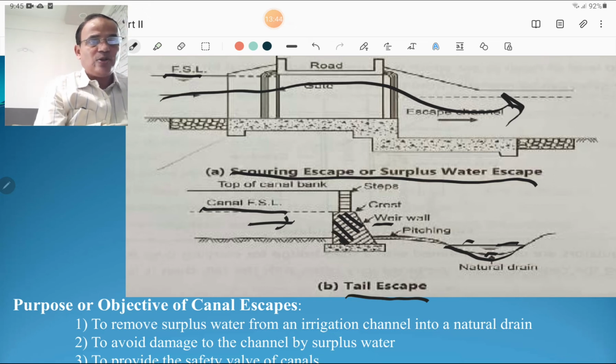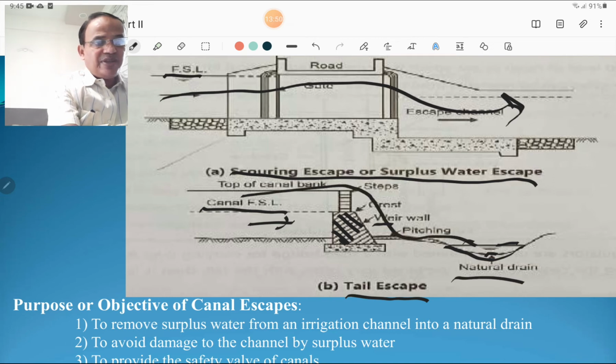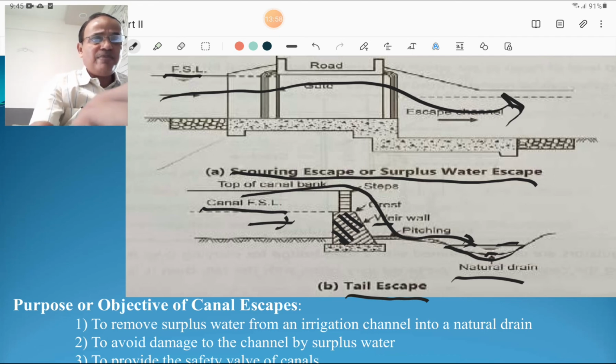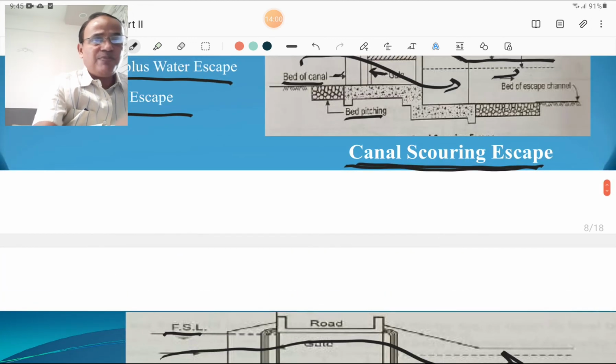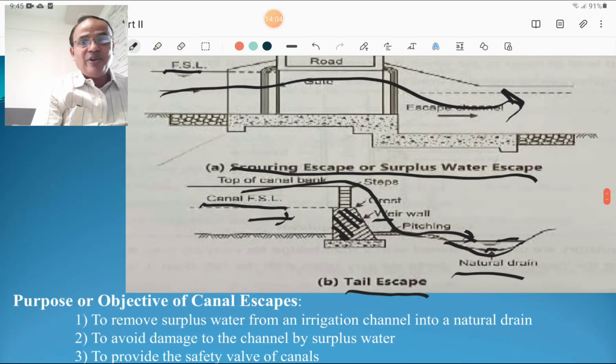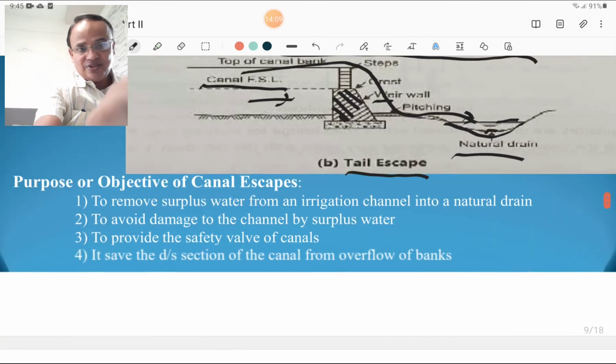Pitching is to be done also on the side near the natural drain, and surplus water from the canal is escaped here from canal to natural drain, and such a type of escape is called as a tail escape. So you must remember these three figures. Sometimes in MCQ these three figures are provided and you have to identify which one is the tail escape. So whenever there is a weir, that is a tail escape.